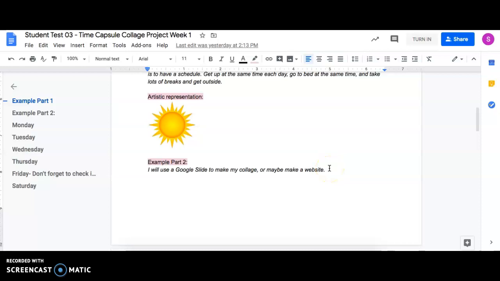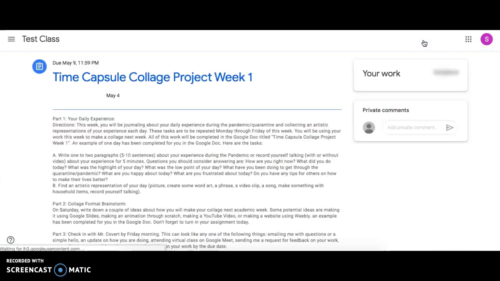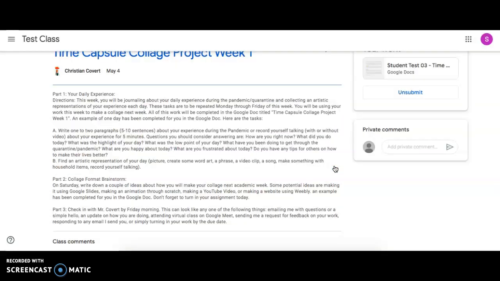And then when you're ready to turn it in, there's this little button right here, turn in. And then it's going to ask you turn in your work. One attachment will be submitted. And I'm going to click turn in. I'm all done for the week. So turn in your work on Saturday after you have completed all your work.